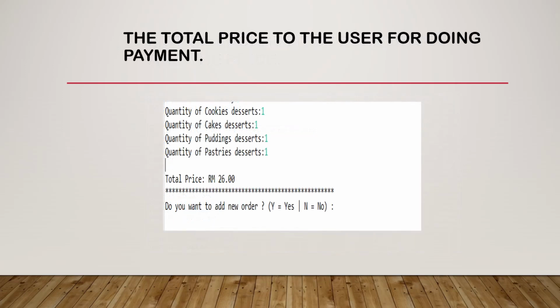After finishing entering the quantity, the system will sum up the total and show the total price to the user for doing payment. Since it is a various foodstuff selling system, maybe the user just wants to add this order item in their cart and continue buying other foodstuff. If the user wants to add a new order, the user needs to insert Y meaning yes to continue buying, or N meaning no to stop buying.